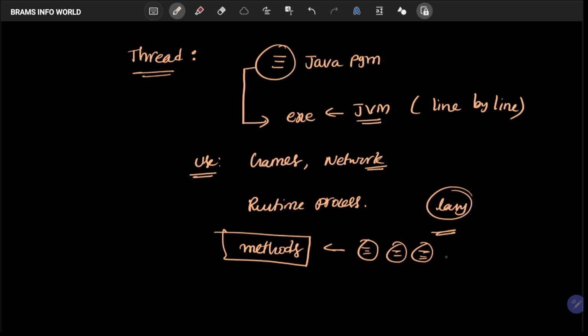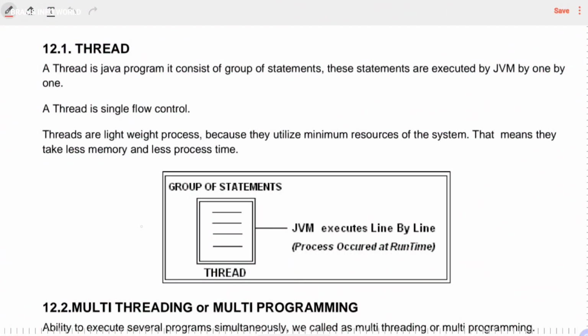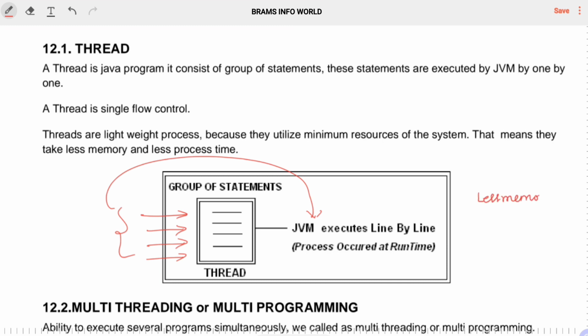Right? So a thread is a set of statements, and each and every statement is executed by the JVM line by line. This is the definition of the thread. You can clearly observe that a thread is a set of statements. Okay, so in this case, a thread uses less memory as well as a better process for executing a program. So that is the concept of a lightweight process.